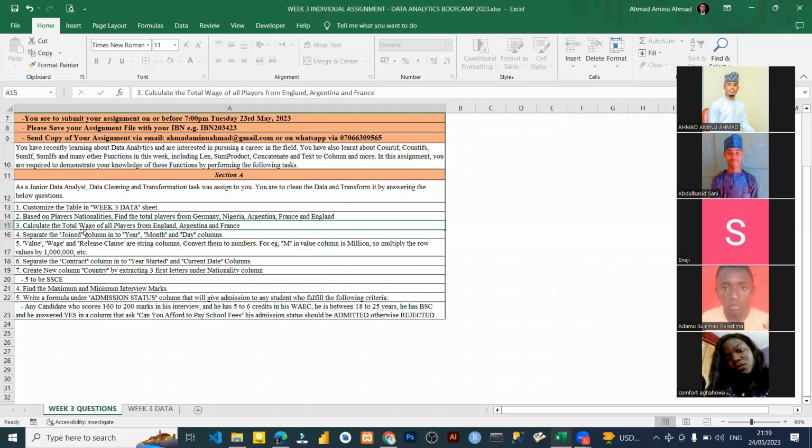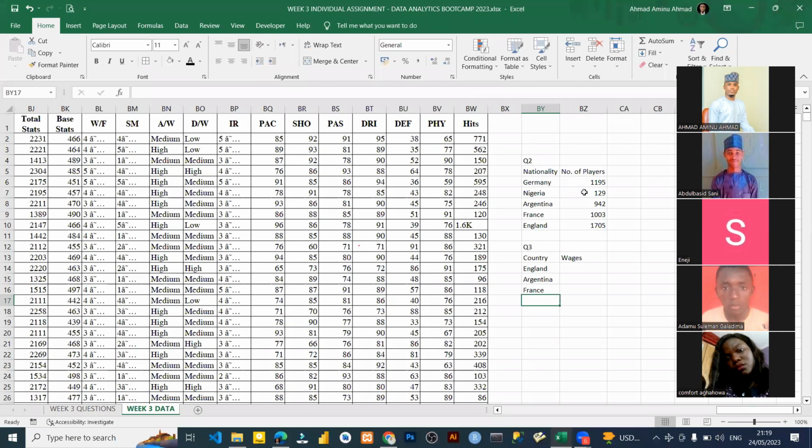It said calculate the total, based on the player's nationality, find the total players from Germany. That means you are to find total players from Germany, from Argentina, from Nigeria, from France, and from England. And these are the total players. Germany has 1195. Nigeria has this. France has this. England has the total of 1705. That's the question. That's what you were asked to find. So you don't need to put the total of this. That's not the total we mean.